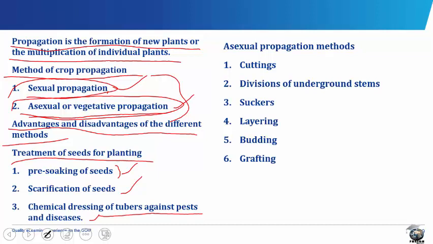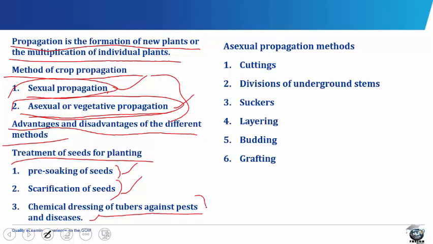In the scarification of seeds, this is a process of breaking the seed coat so that the embryo can easily absorb water and oxygen when it is planted. This is aimed at softening the seed coat and thereby quickening germination.